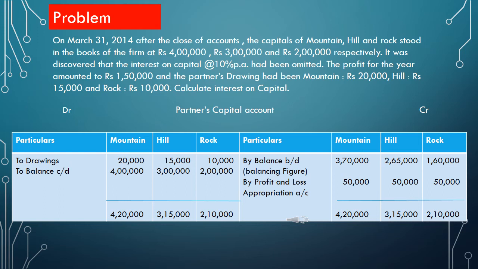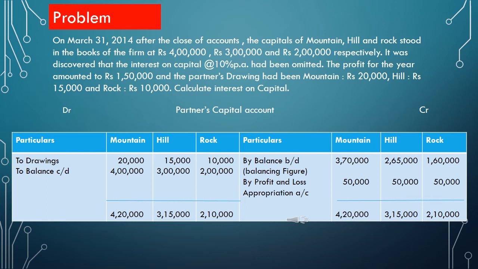Now let us see how we can do. We are going to find out the figure of the opening capital. So on the credit side, whatever that will increase the capital will be shown, and on the debit side, whatever that will decrease the capital balance will be shown. Okay, so the figures given are: profit and loss account balance is given as 1,50,000, which we have to divide among the partners.